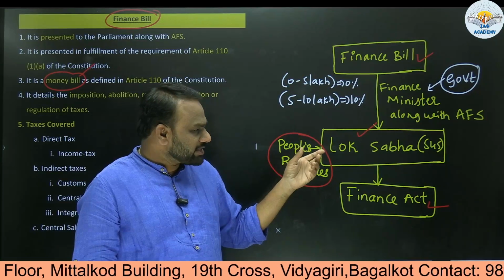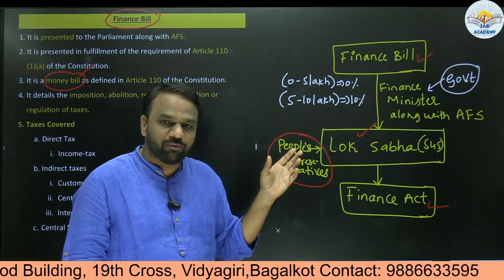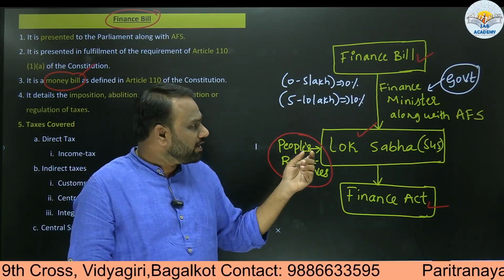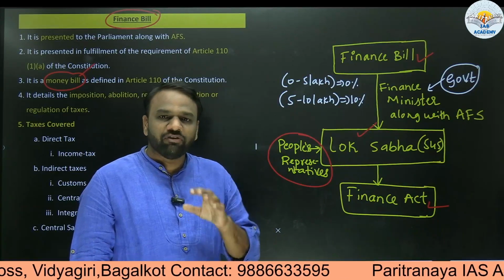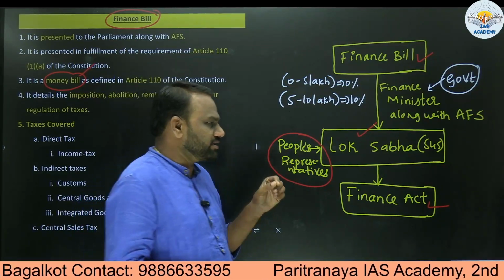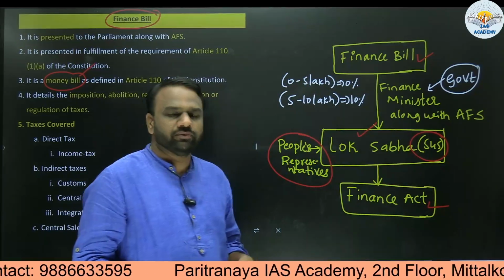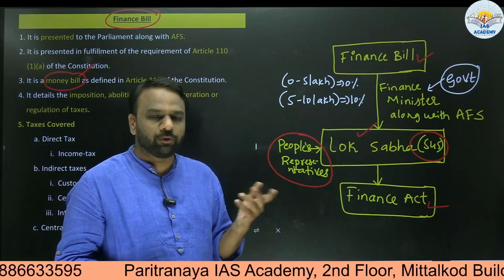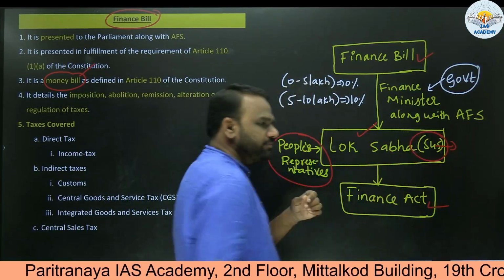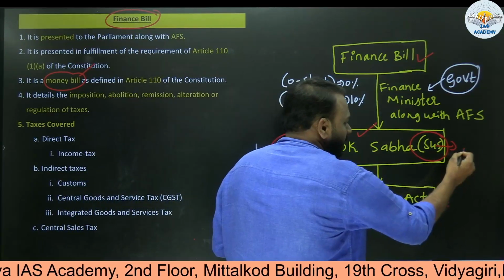Another important aspect we need to focus on here is that, while discussing polity, we have discussed in detail the different types of majority, that is simple majority, special majority and absolute majority. But when it comes to passage of the finance bill, we require a simple majority. We will not be discussing what a simple majority is, but we shall just revisit it. Do we require the permission of all these 545 members who are present in Lok Sabha? No, we do not require the approval of all of them. Here, for simple majority, let us assume 45 members are absent on the day on which the finance bill is being introduced. So let us assume only 500 members are present.